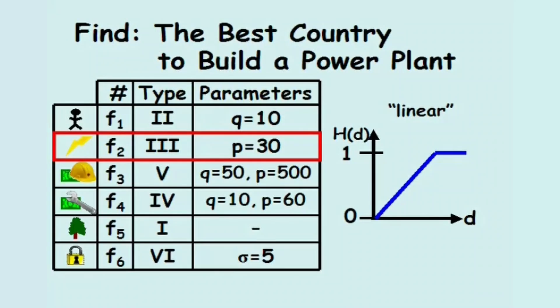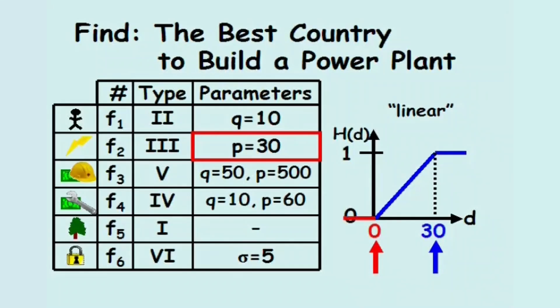Power production follows the type 3 linear preference relationship with P value equal to 30. Since the units of power are in megawatts, P equals 30 means a plant in country A needs to produce at least 30 megawatts more power than a plant in country B for there to be a 100% degree of truth to the proposition that a plant in country A is preferred to a plant in country B for this criterion.